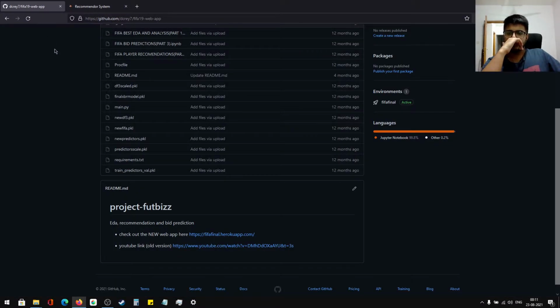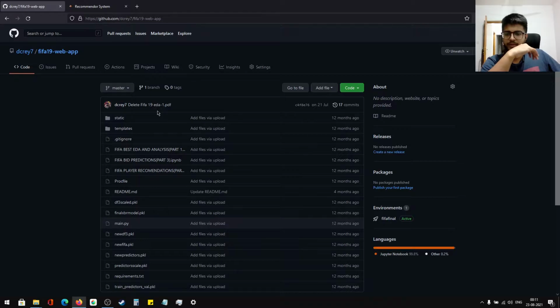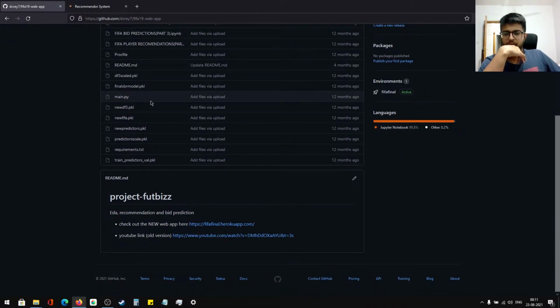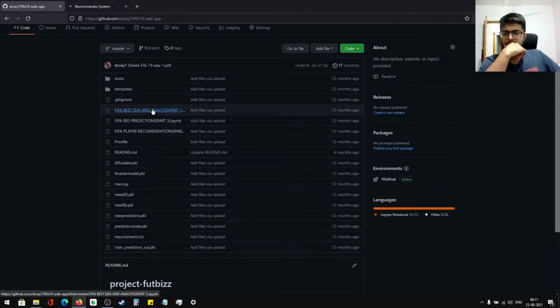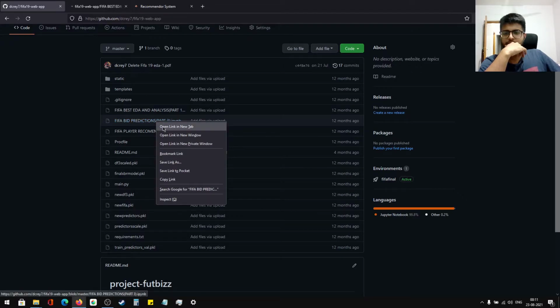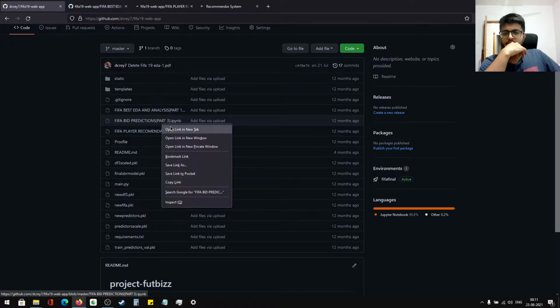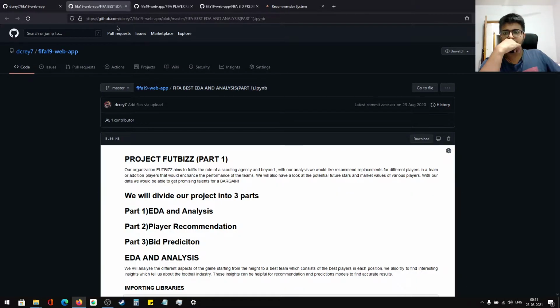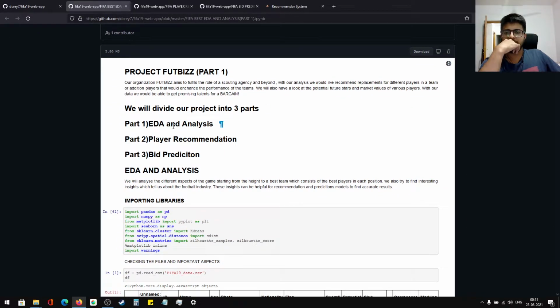I'll just go through the GitHub repo also. Basically, I divided the project into three parts. The first part is EDA and analysis, the second part is the player recommendation part, and the third part is the bid prediction part.